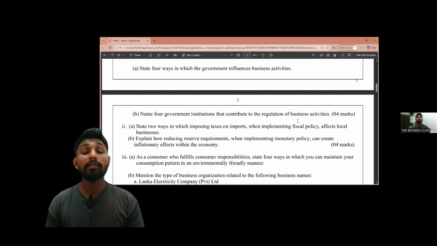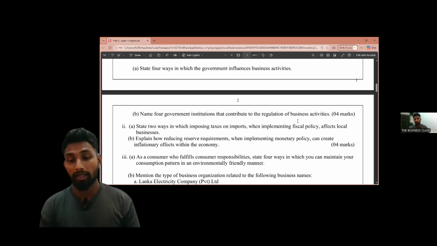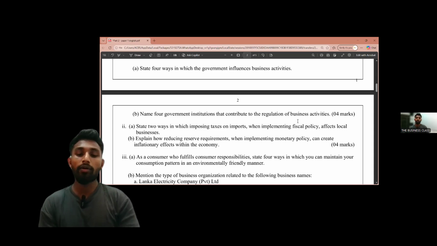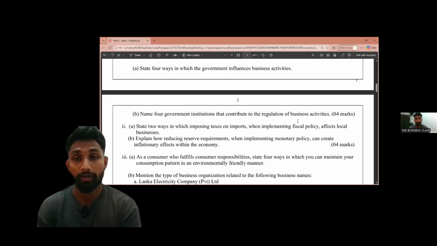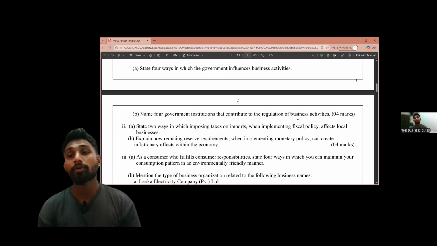Then you can write Consumer Affairs Authority, CAA. The Consumer Affairs Authority protects consumer rights and regulates unfair trade. Then another organization we can take is the Department of Registrar of Companies, which registers businesses in Sri Lanka.